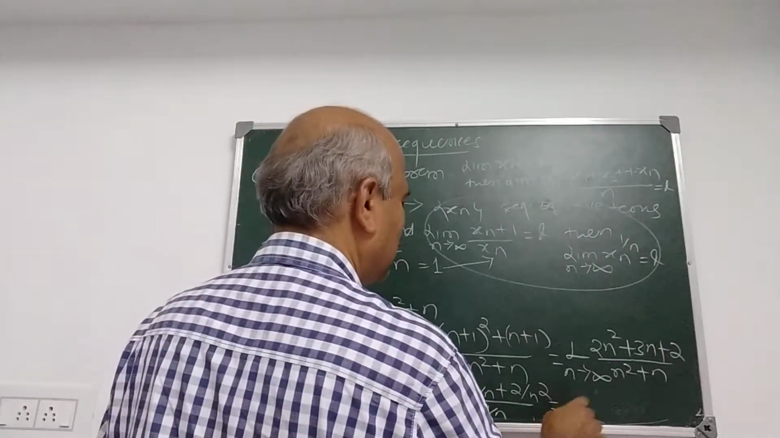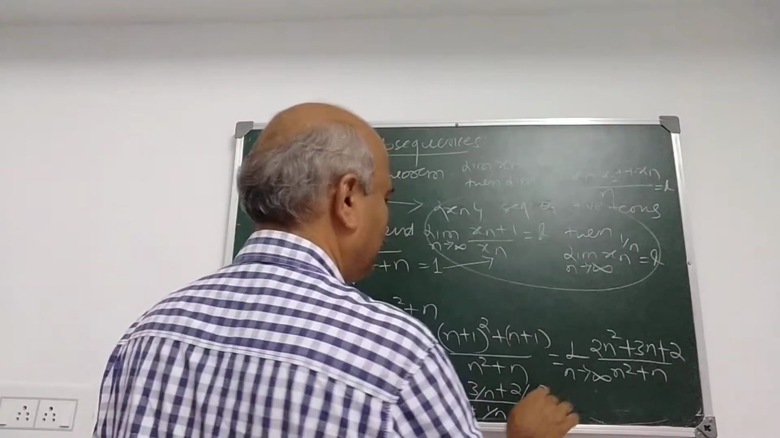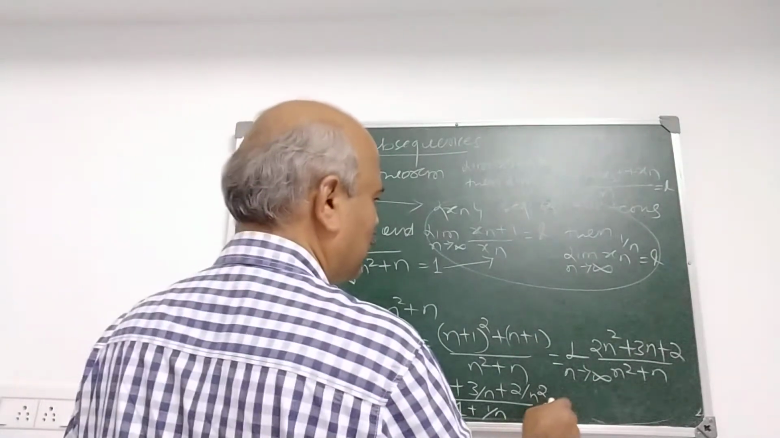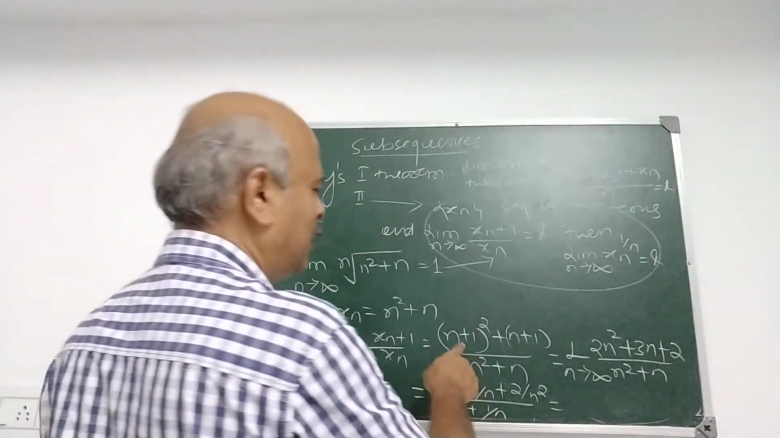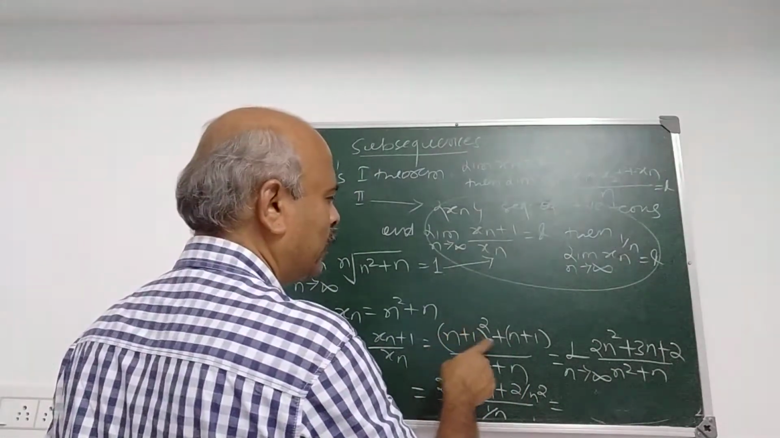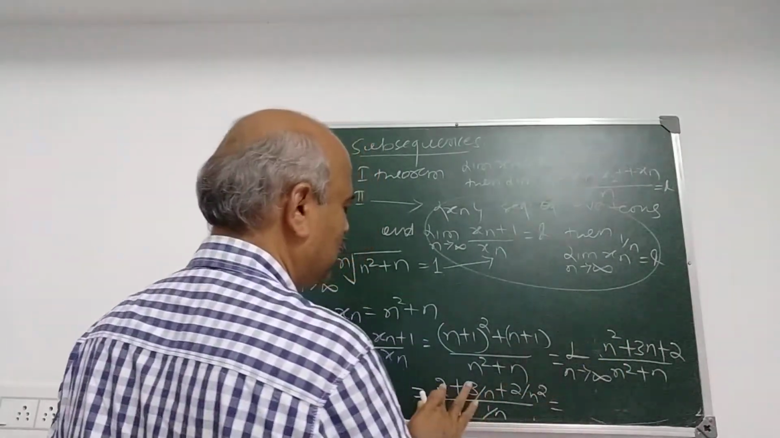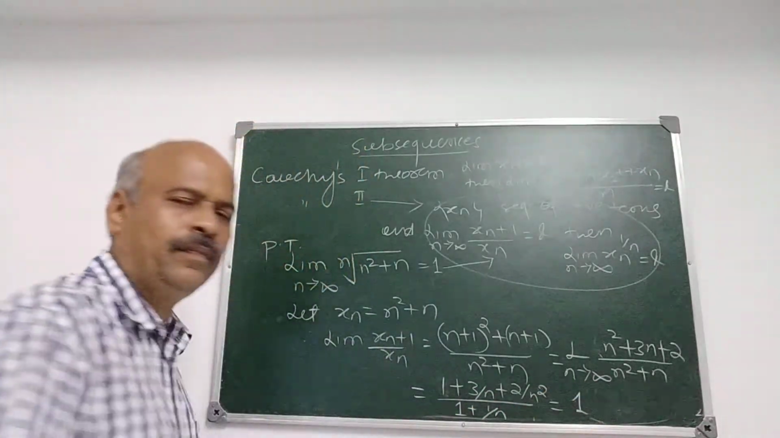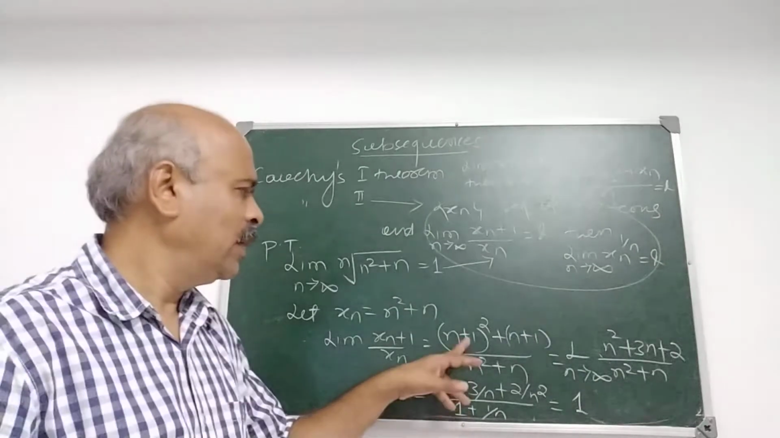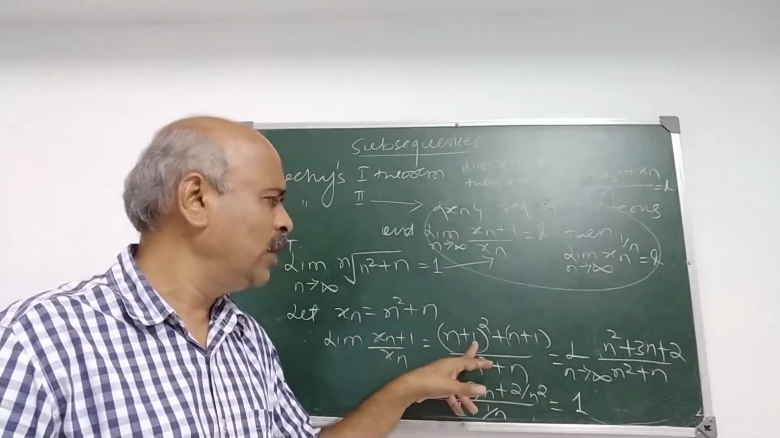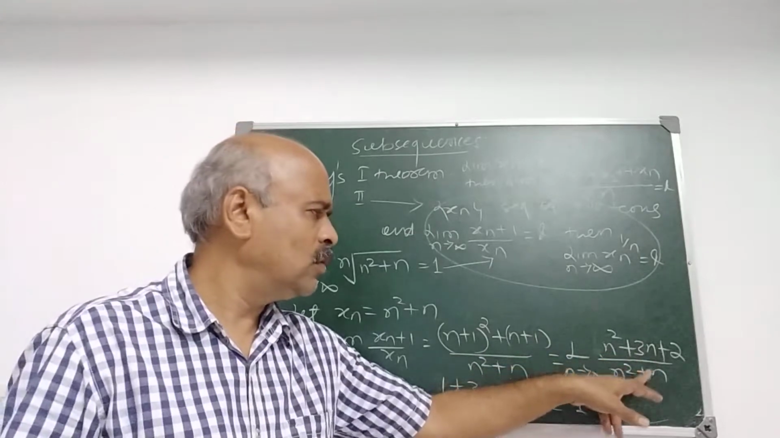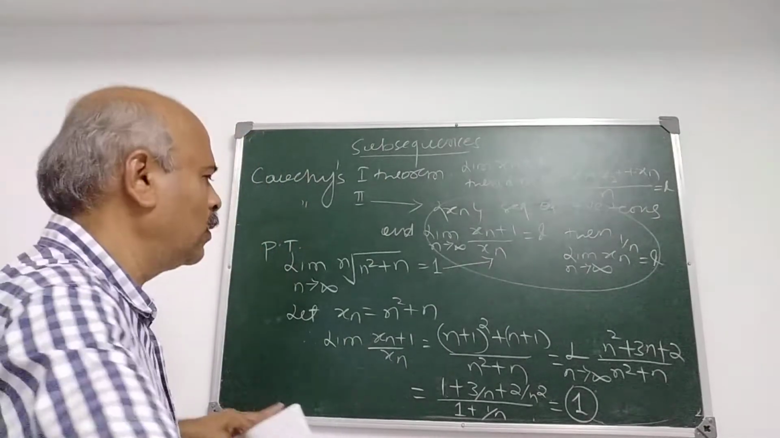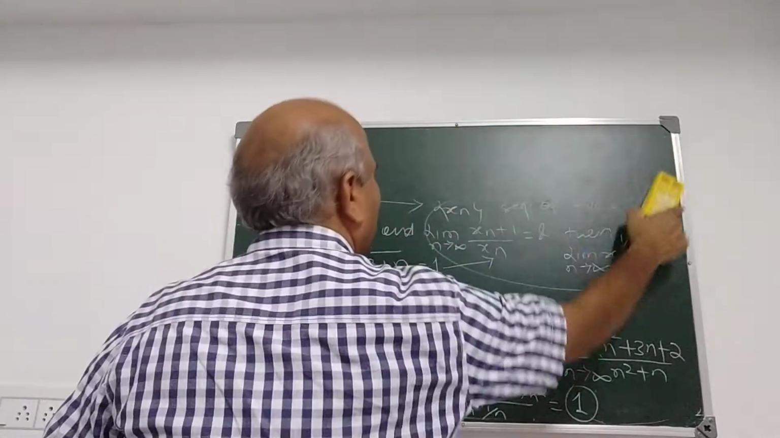Dividing by n square, we get, not 2n square, it is: (n plus 1) whole square is n square plus 2n plus n plus 1 plus 1. Therefore it is 1 plus 3 by n plus 2 by n square. So the limit is 1. Am I correct here? Verify this. Therefore, by Cauchy's second theorem on limits,